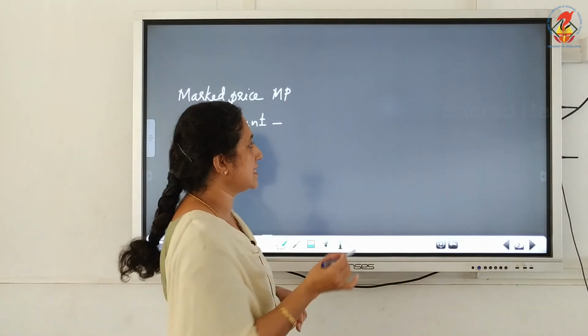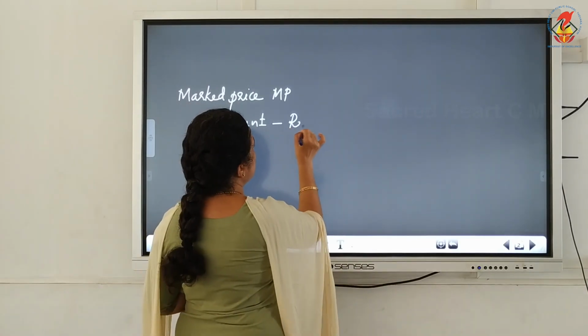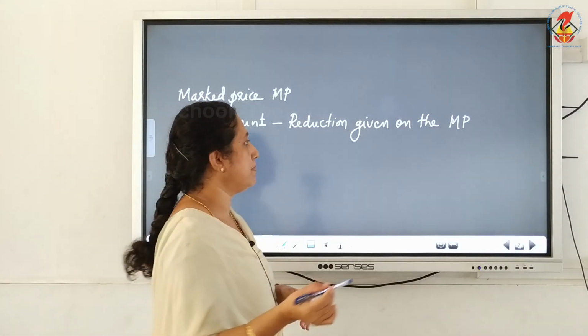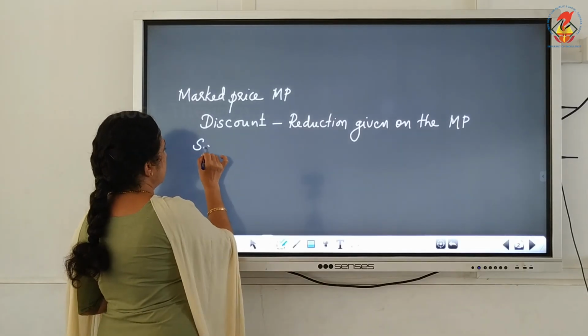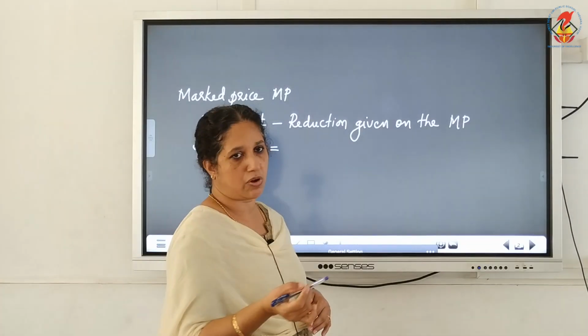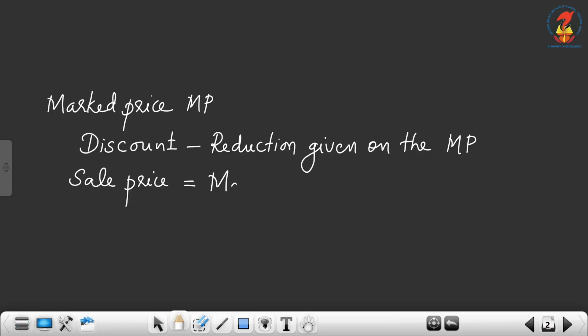Discount is the reduction given on the marked price of an article. That is known as the discount. Then the sale price will be the difference between the marked price and the discount. Sale price is equal to marked price minus discount.